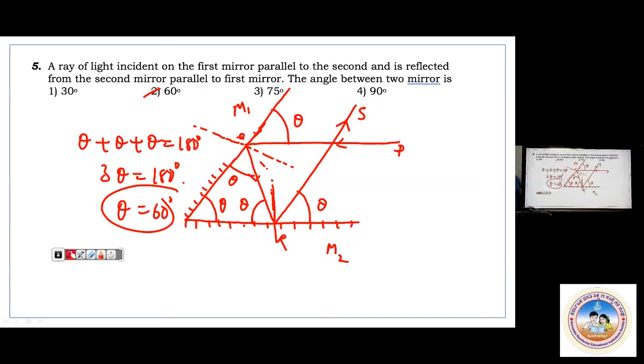Only if theta is 60 degrees, when a ray is parallel to one mirror and reflects back parallel to the other one, must theta be 60 degrees. The explanation is just this. You have to draw one figure. If I take this as theta, this must be theta, and when it is returning back, this must also be theta. When this angle is theta, this will also be theta. Now theta plus theta plus theta, 3 theta, all are equal. It is an equilateral triangle.